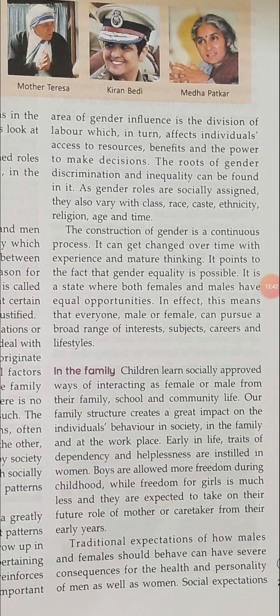Okay, and sometimes this society also assigns us class, race, caste, ethnicity, religion, age, and time, gender roles. Okay, the construction of gender is a continuous process. It can get changed over time with experience and mature thinking. It points to the fact that gender equality is possible. It is a state where both female and males have equal opportunity. In effect, this means that everyone, male or female, can pursue a broad range of interests, subject, career, and lifestyle.